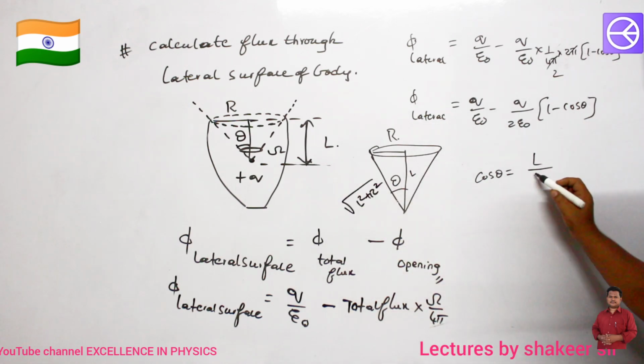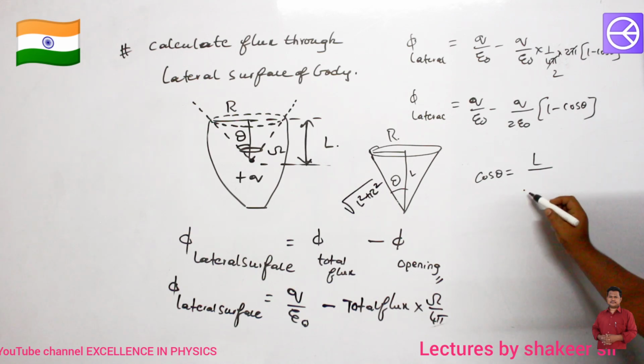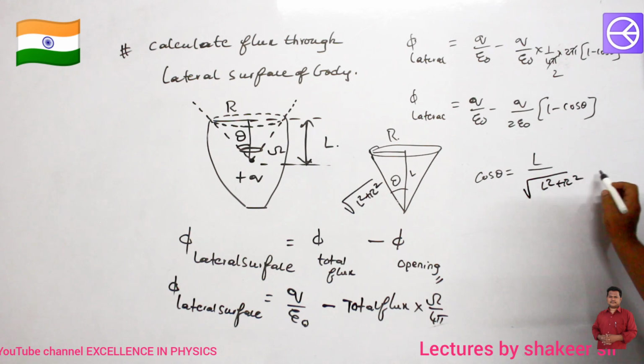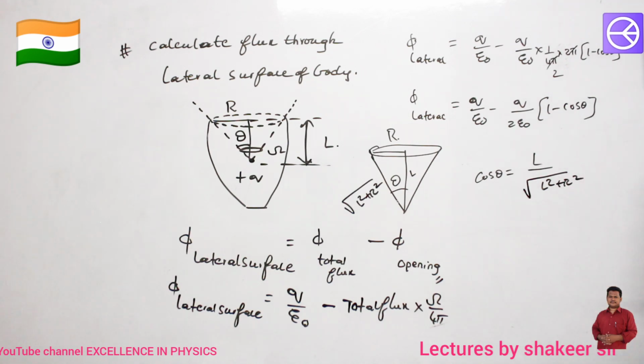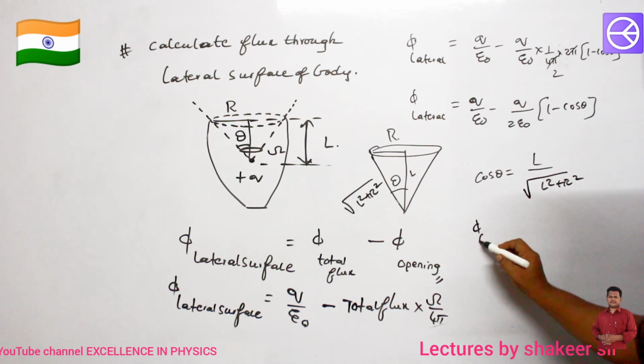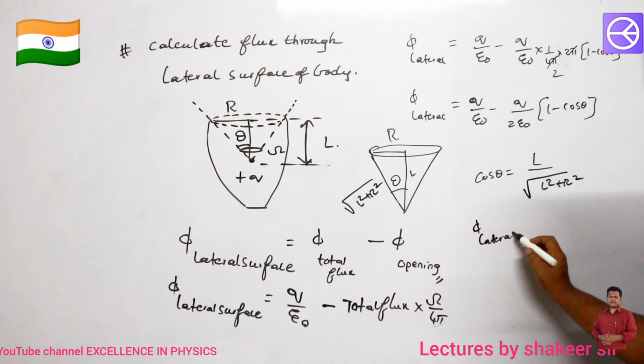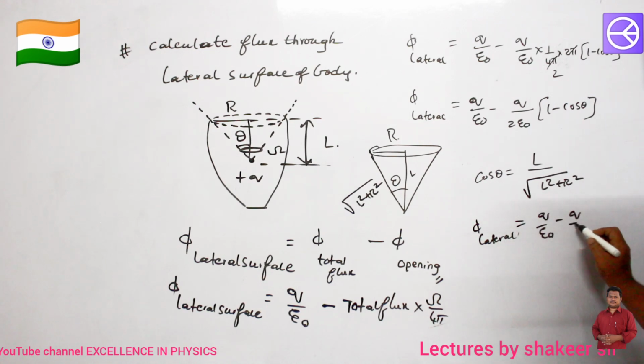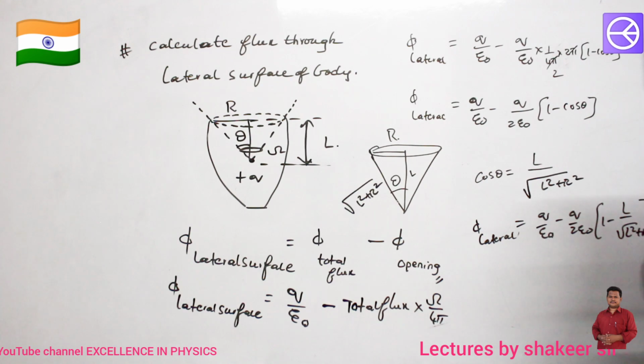So cos theta is equal to L divided by the square root of L square plus R square. Take this value and substitute here. So the flux passing through the lateral surface is Q by epsilon naught minus Q by 2 epsilon naught multiplied by 1 minus L divided by the square root of L square plus R square. This is our equation.